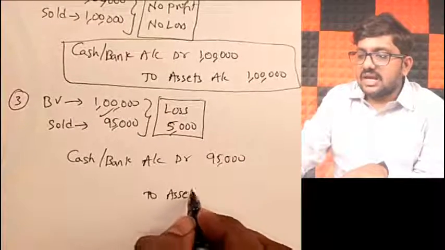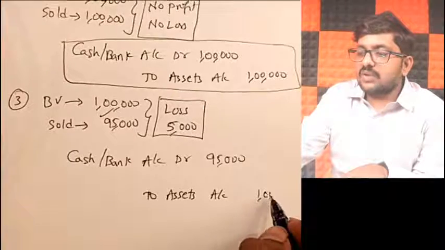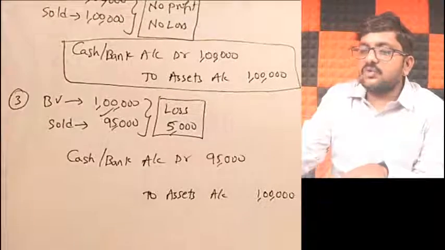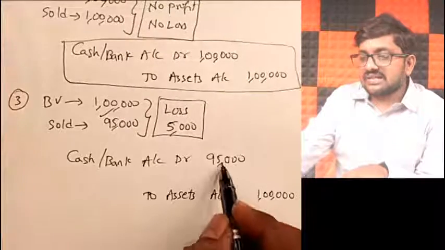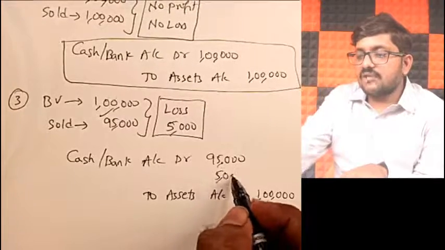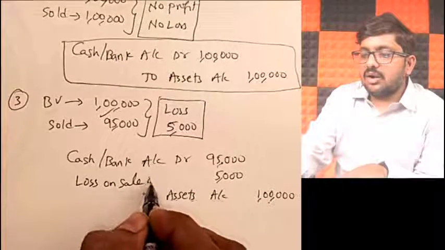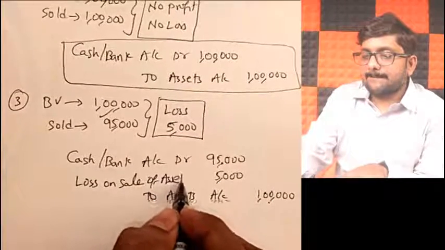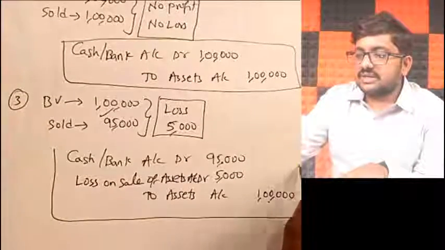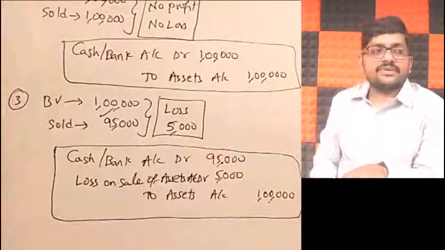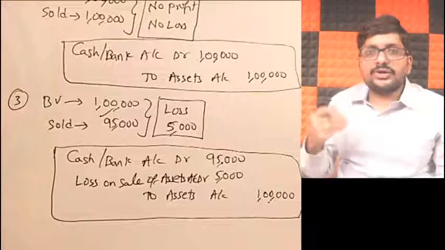To assets. Because you sold it, the asset is no more in your books of accounts. But how much is the book value of the asset? 1 lakh rupees, sir. So assets will be decreased by 1 lakh. So a 1 lakh asset is sold for 95,000, making a loss of 5,000. What is this? Loss on sale of assets account debit. So this is going to be my journal entry for loss on sale of fixed assets. Got it, friends? Cash or bank account debit, loss on sale of assets account debit, to assets.